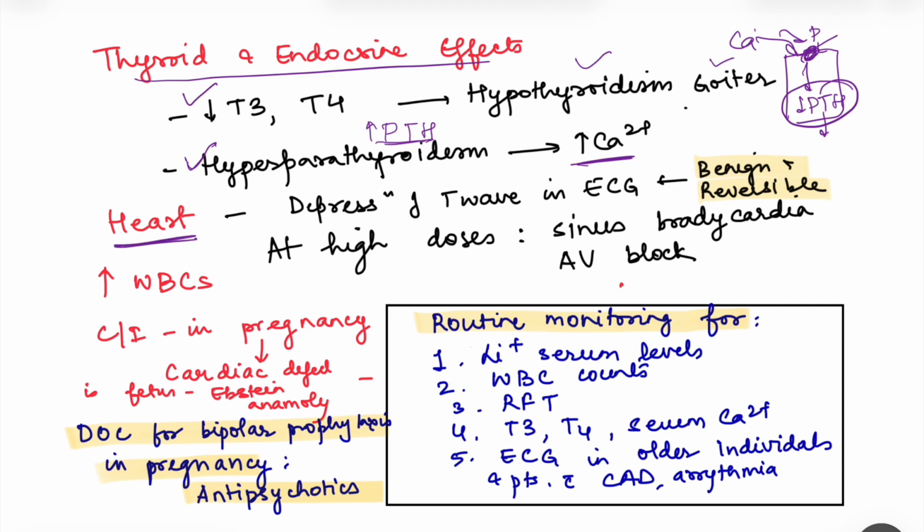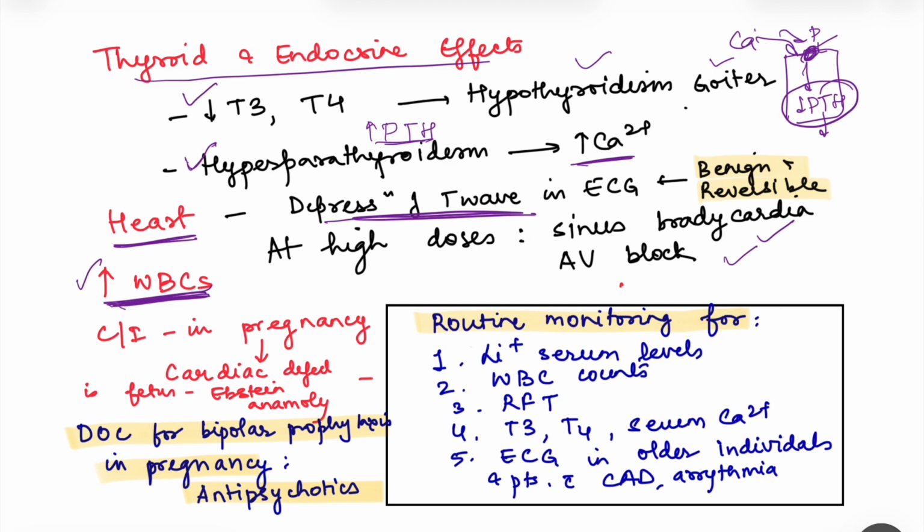Then we have the heart. In the heart, if we take an ECG, there is depression of the T wave. Well, it is not harmful, it is a benign condition and it is reversible. However, at a higher, toxic dose, sinus bradycardia and AV block can occur. Then it causes an increase in the WBCs, right? Because it causes proliferation of the pluripotent stem cells. There is an increase in the granulocyte stimulating factor, there is proliferation of the stem cells, and there is an increase in the WBCs.